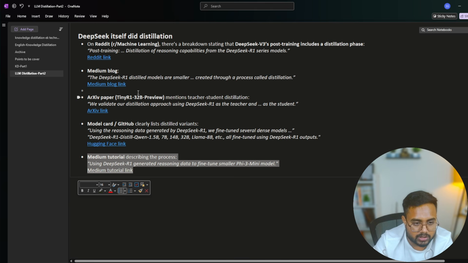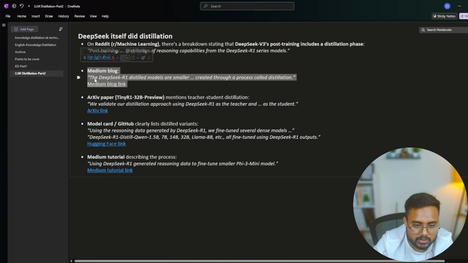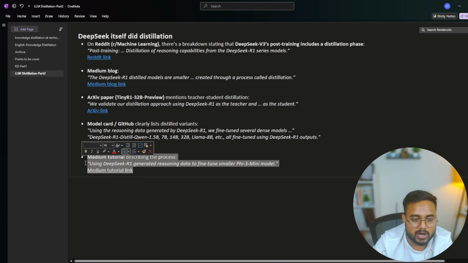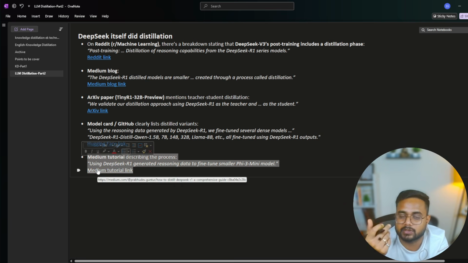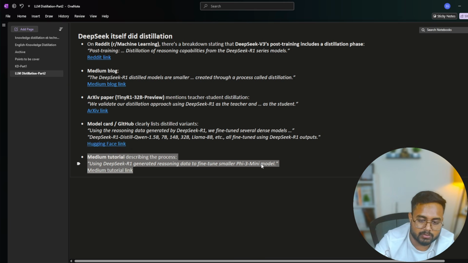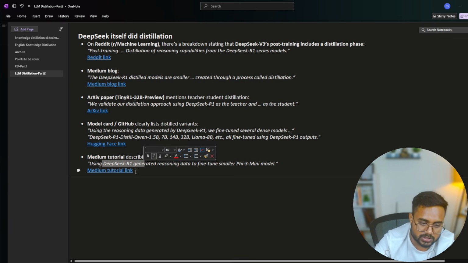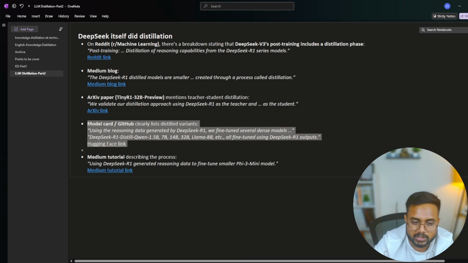Inside this blog you will also find how DeepSeek R1 was distilled further for Phi-3. In the Phi-3 mini model also, some knowledge has been taken from DeepSeek R1 itself. You can follow these two Medium blogs and this Hugging Face for reading about the models.